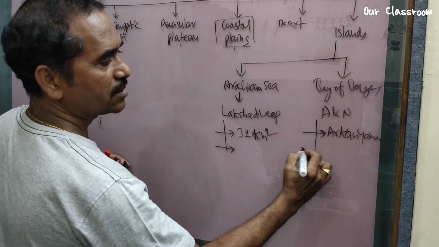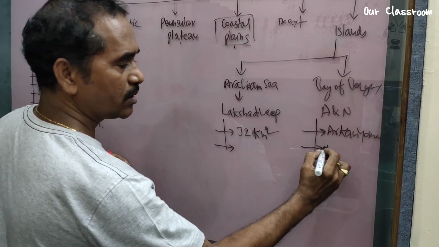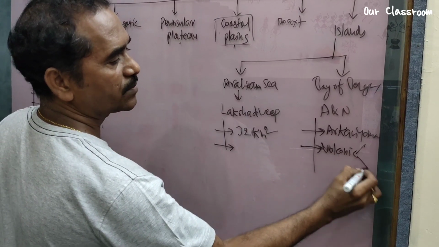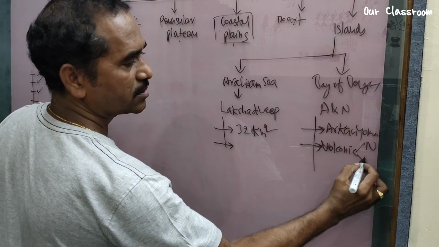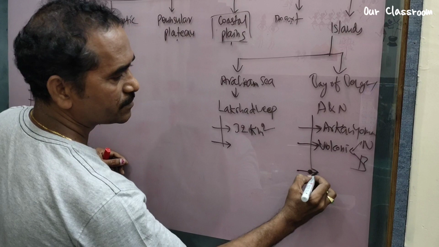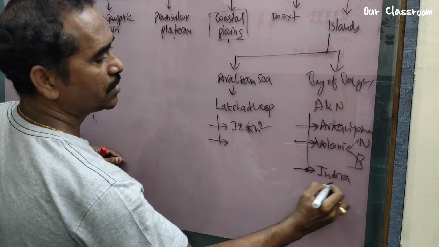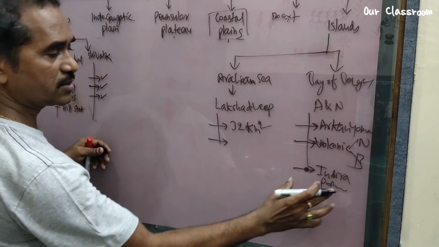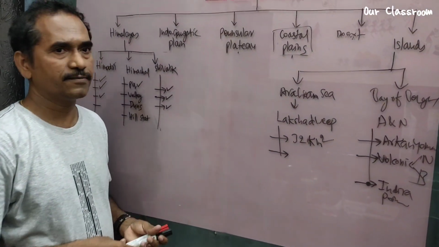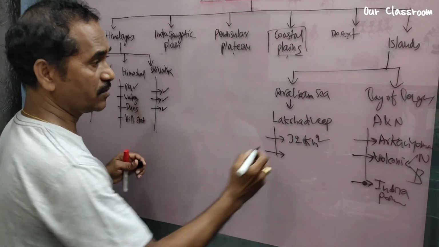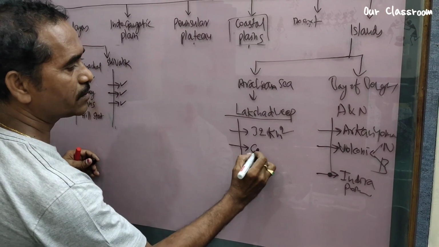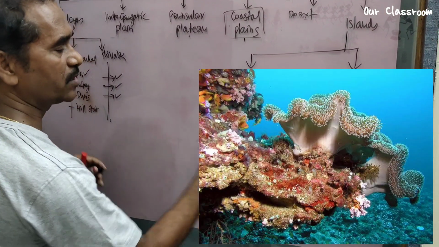Now see, we also see two volcanic islands, one is Narkondam, the other is Barren. Also the southmost point is Indira Point. You can also write Kanyakumari in Peninsular Plateau. And what about the origin of islands? Lakshadweep islands are coral in origin, very important.